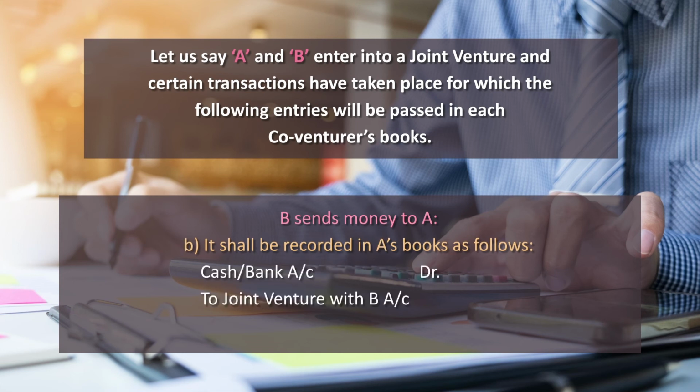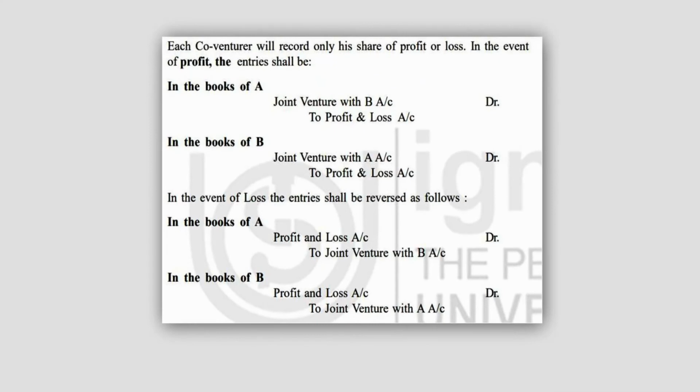B. It shall be recorded in A's books as follows: cash or bank account debit to joint venture with B, because A cannot write his own name in his books. So therefore, A will record the transactions with reference to B. Each co-venturer will record only his share of profit or loss.